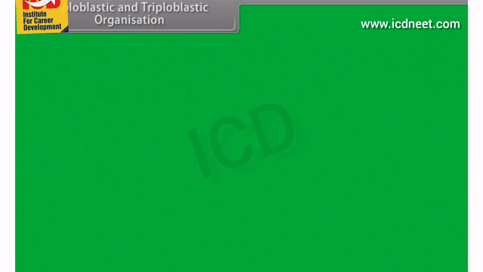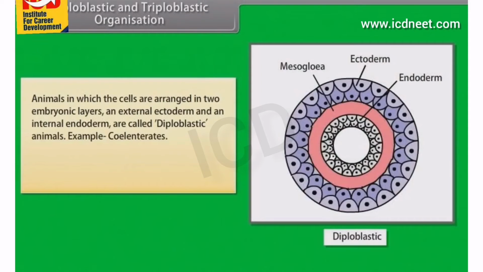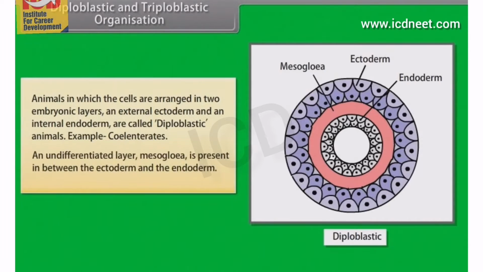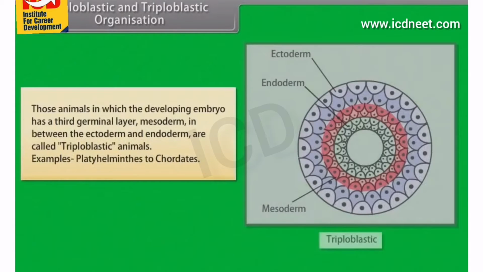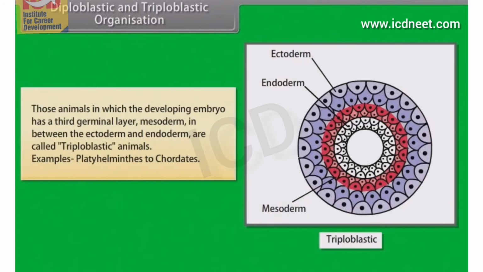Diploblastic and Triploblastic organization. Animals in which the cells are arranged in two embryonic layers, an external ectoderm and an internal endoderm, are called diploblastic animals. Example, coelenterates. An undifferentiated layer, mesoglea, is present in between the ectoderm and the endoderm. Those animals in which the developing embryo has a third germinal layer, mesoderm, in between the ectoderm and endoderm are called triploblastic animals. Example, Platyhelminthes to chordates.